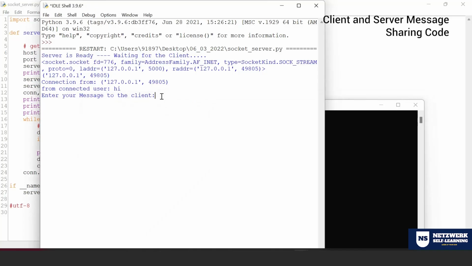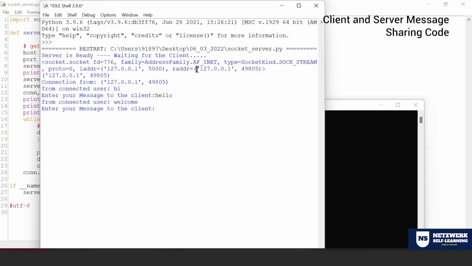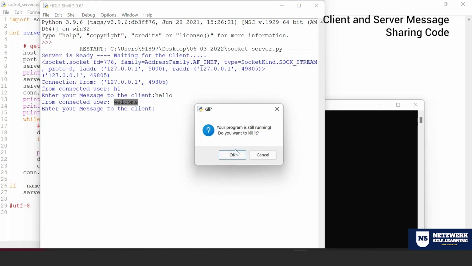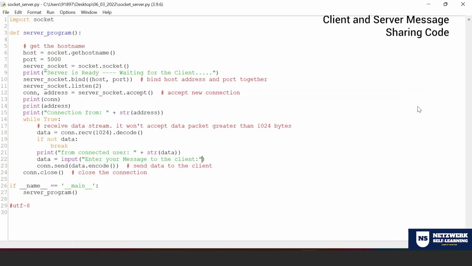Now you can send a response. Hello. If you send hello, it will be received here. So you can send a message back. Okay, welcome. Look at that. Welcome is received. So you can stop or you can start exchanging messages between these two connections. So when you close the server, the client will automatically get closed. Look at that. Connection was closed because the server is the parent code for everything.